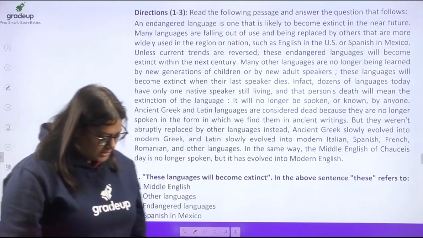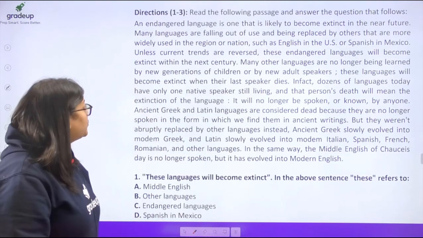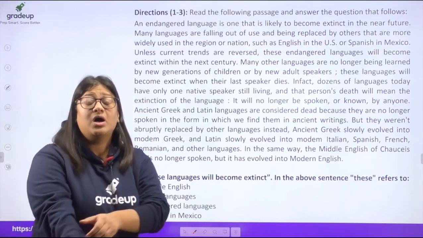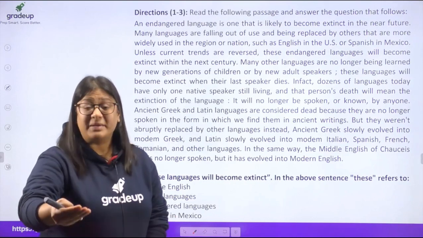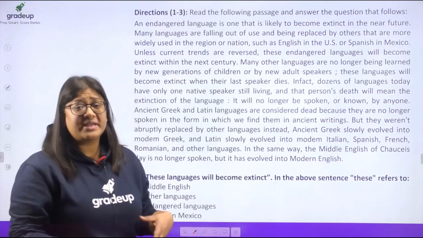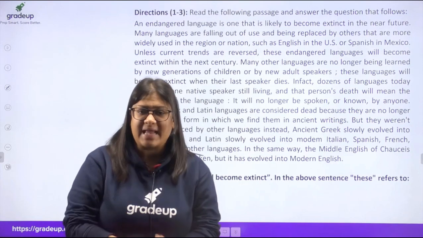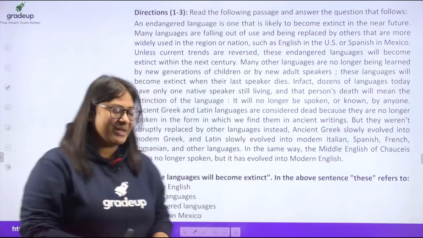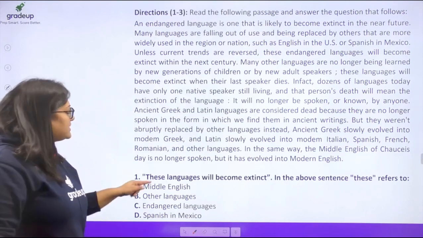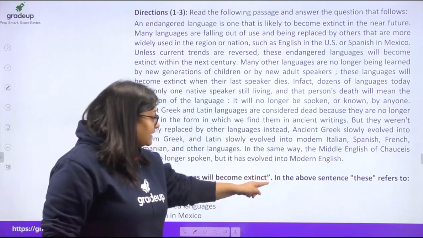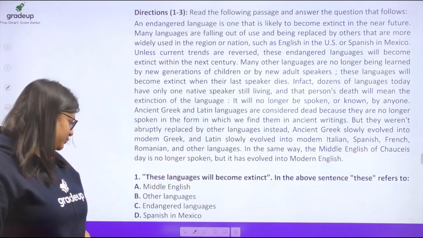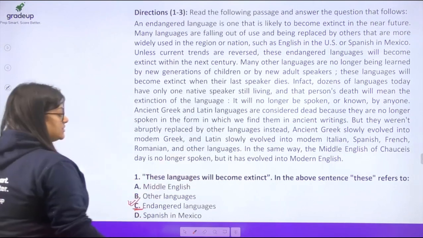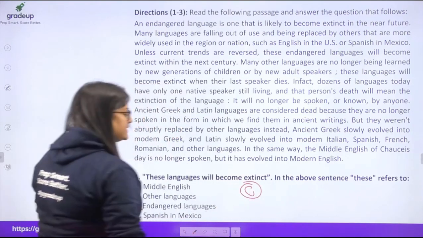All right. So we had a passage on endangered languages, and it traced which languages are on the verge of being extinct. It also traced the origin of some of these languages, and we have some 4 to 5 questions based on this passage. The first question: these languages will become extinct, in the above sentence, these refer to, of course, the endangered languages. So the answer is going to be option C.